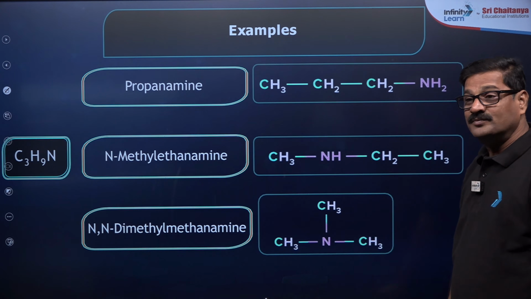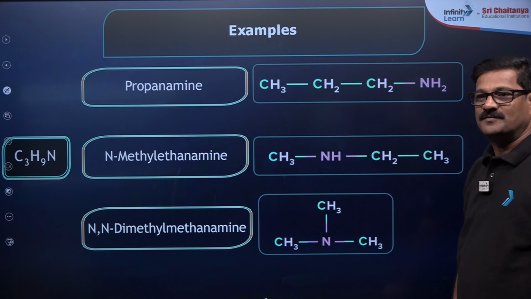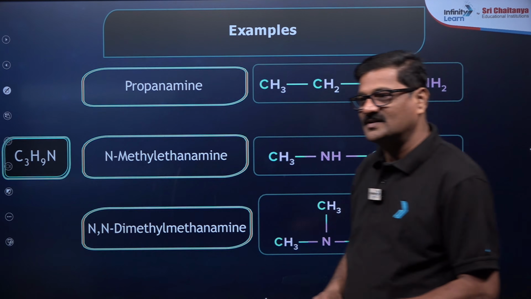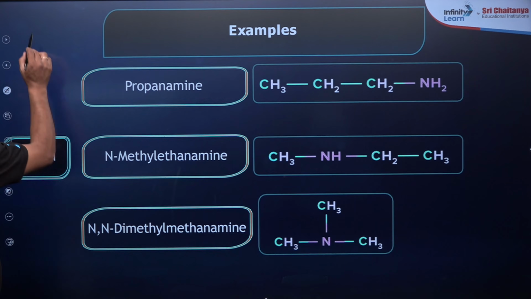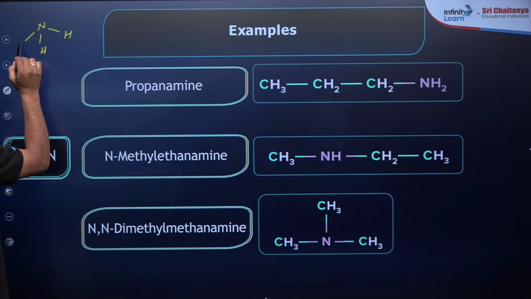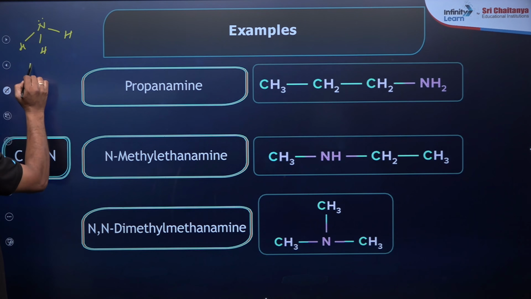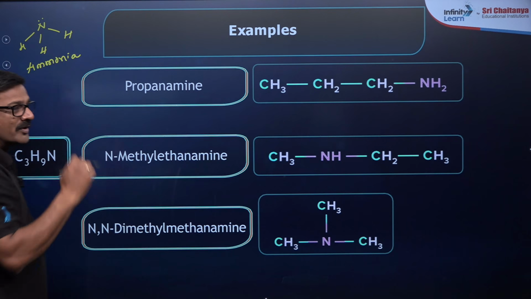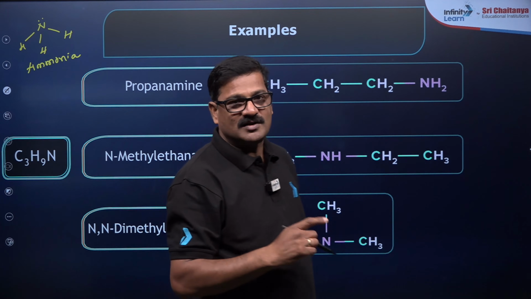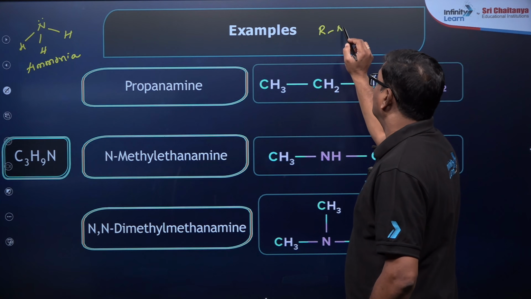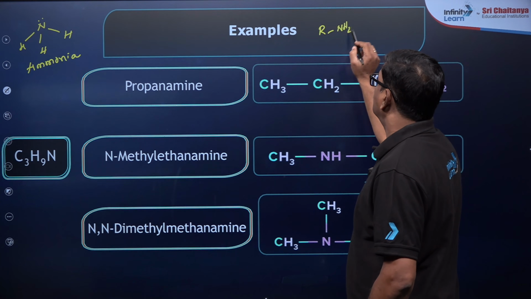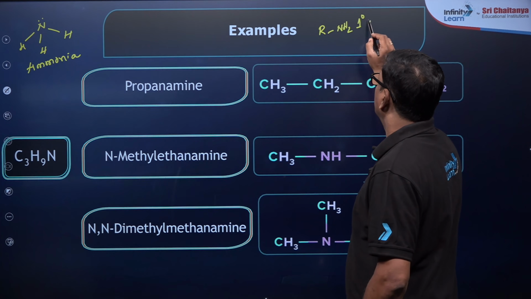And amines are showing functional isomers. It's really interesting. What is an amine? Here it is going to be ammonia. If one hydrogen is removed from ammonia and an alkyl group is attached, this is what is called a primary amine.